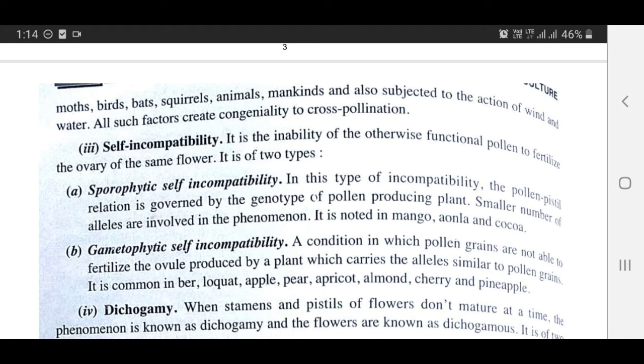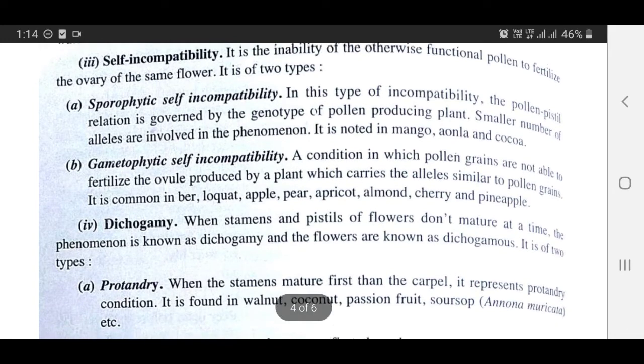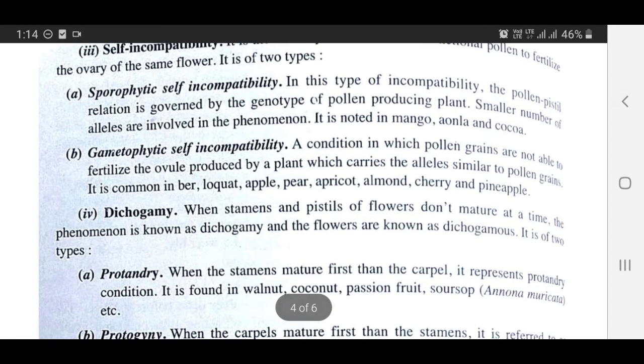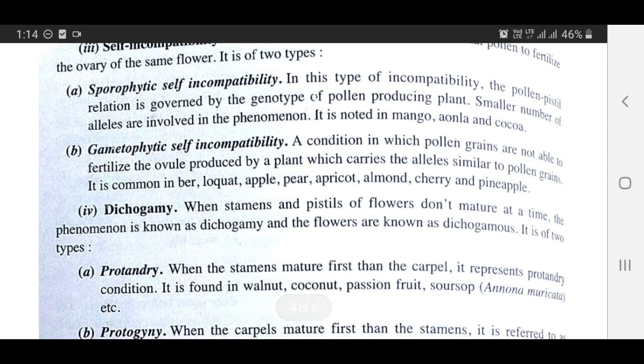Gametophytic self-incompatibility. A condition in which pollen grains are not able to fertilize the ovule produced by a plant which carries alleles similar to the pollen grains. It is common in pear, locust, apple, apricot, almond, cherry, and pineapple.